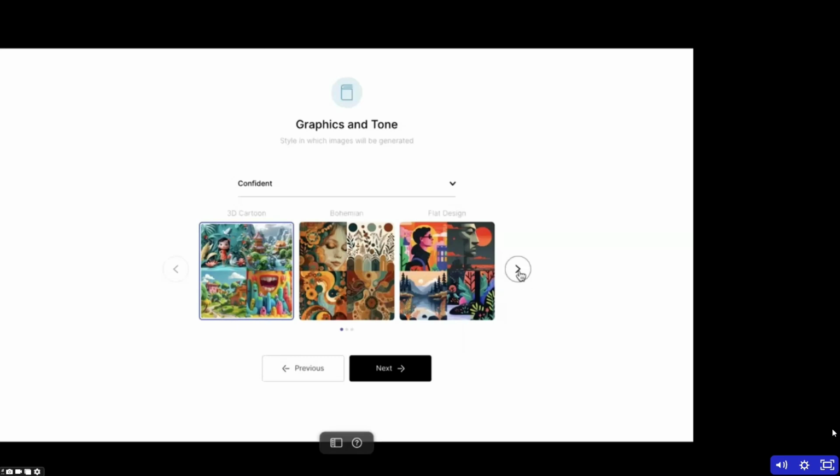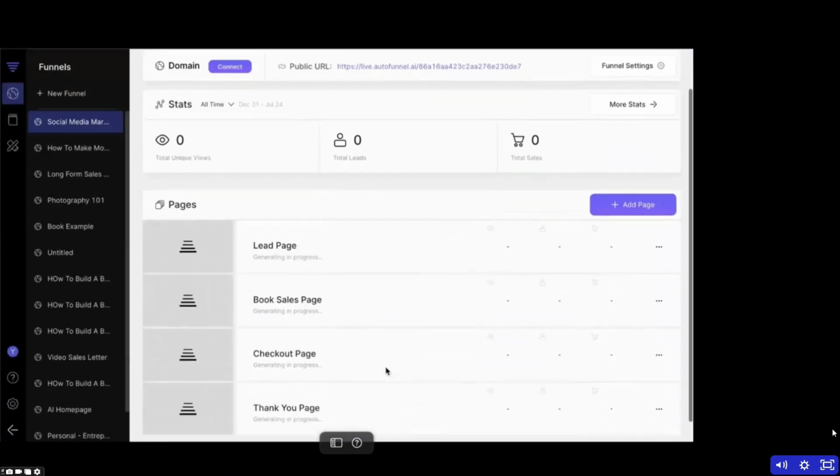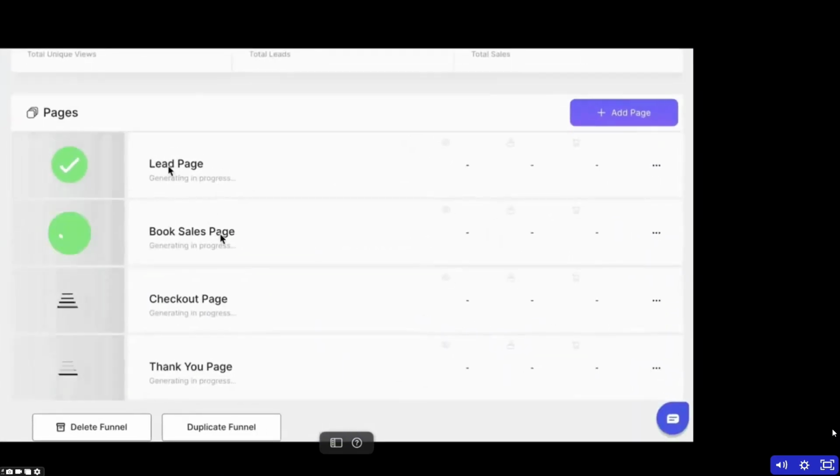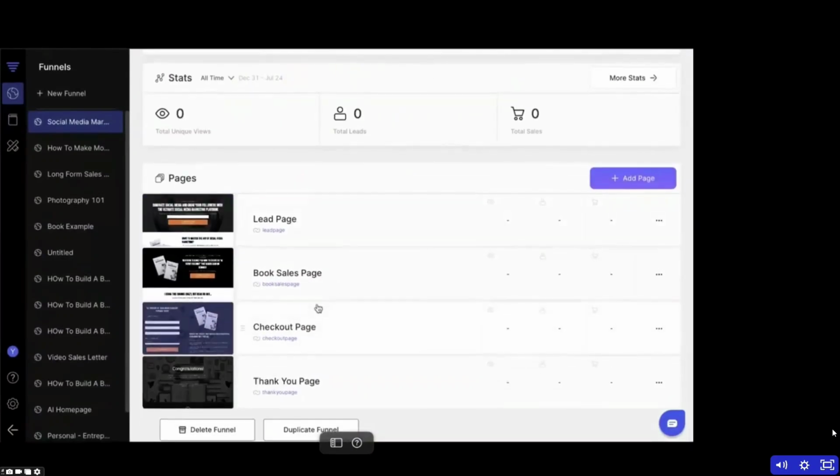And then I can choose a design style that I want to be inspired with this. And you know what? I think I'm going to go with this one, kind of a minimal design style there. And then we'll click next, and it's going to build out everything. You can see it happening right here. The lead page, the book sales page, the checkout page, and the thank you page, all with AI. And boom, here we go, the social media marketing playbook. This is a whole entire business built around the book with Bookle.